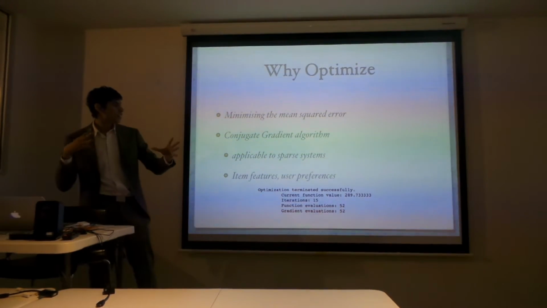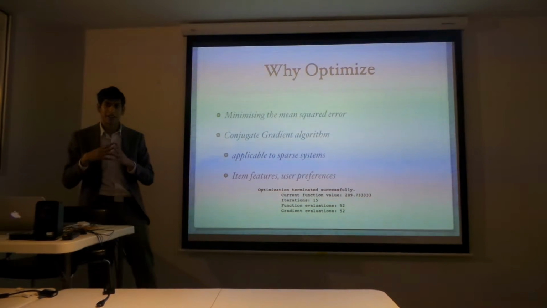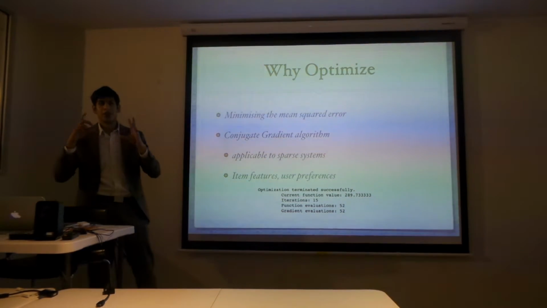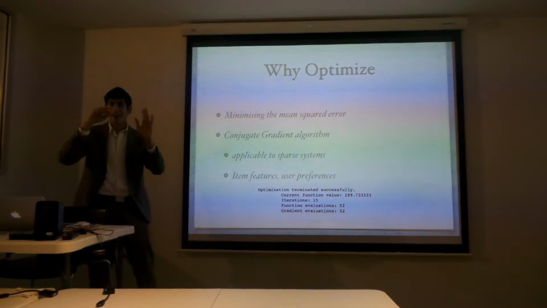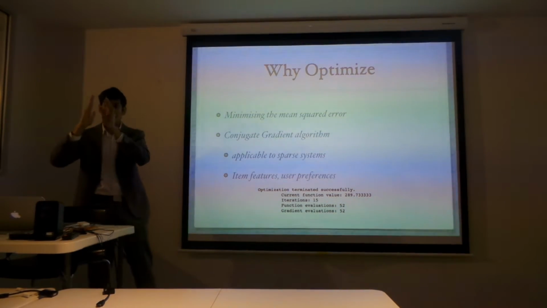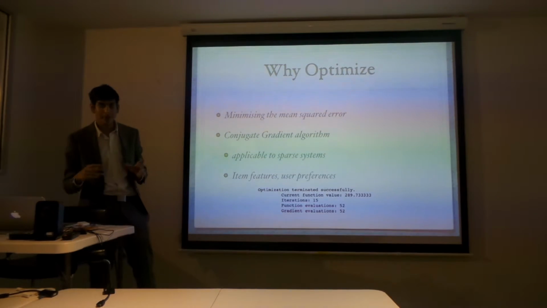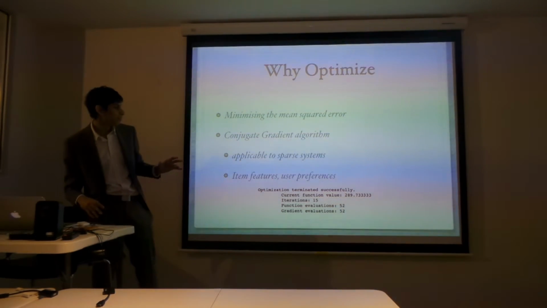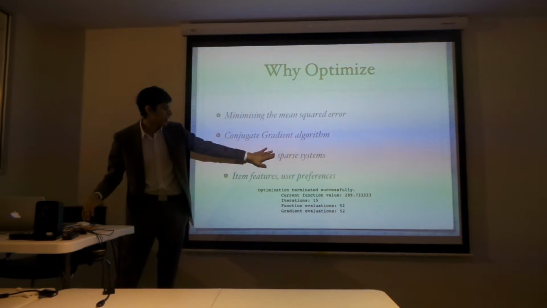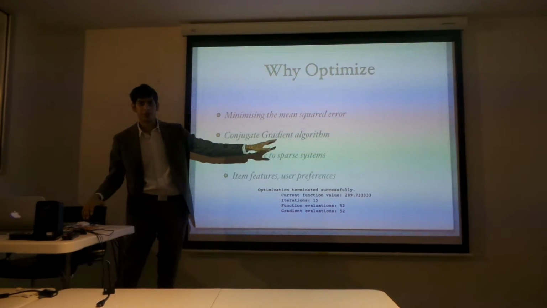It then converts that into an isotour graph, and it gets the angle between that. Now I can base my recommendations basically on this, and it's very applicable to sparse systems, which mine is.